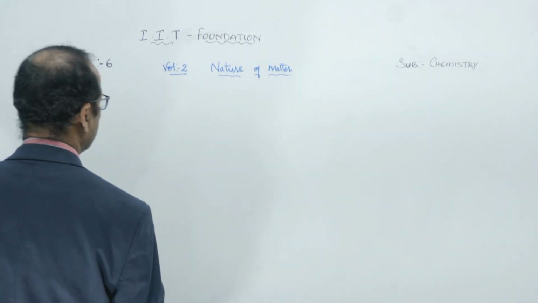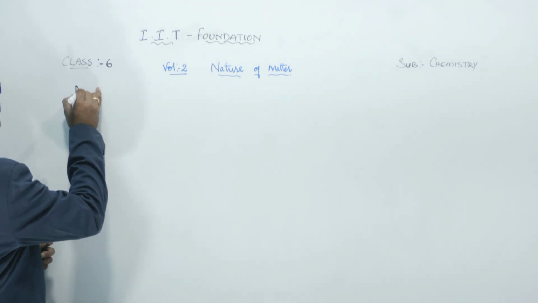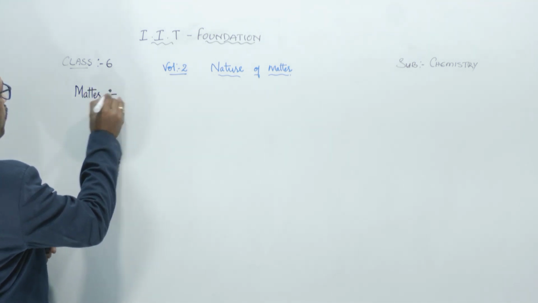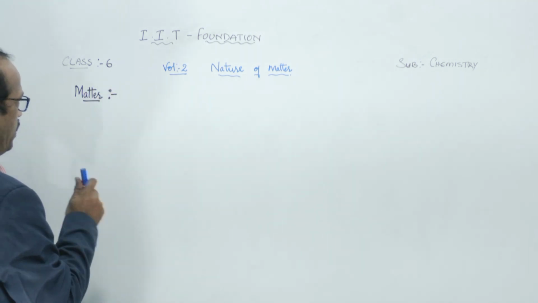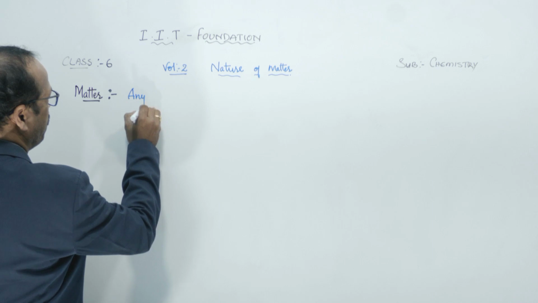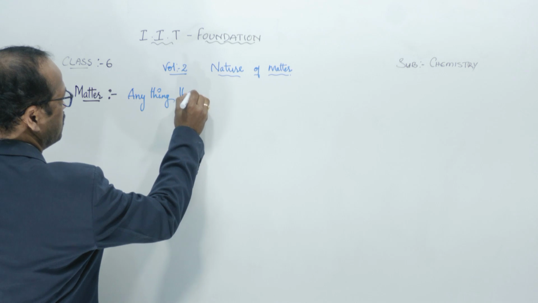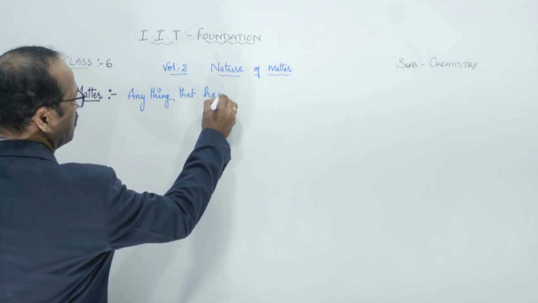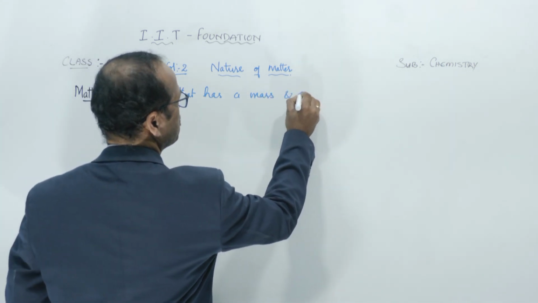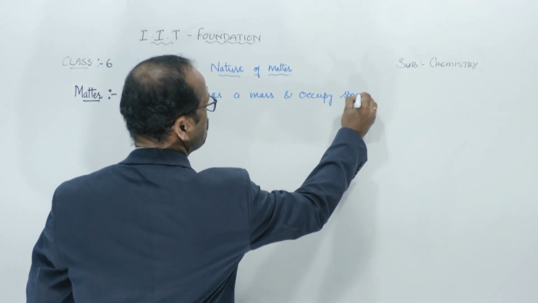So I'll write the definition of matter. Matter: anything that has a mass and occupies space is called matter.